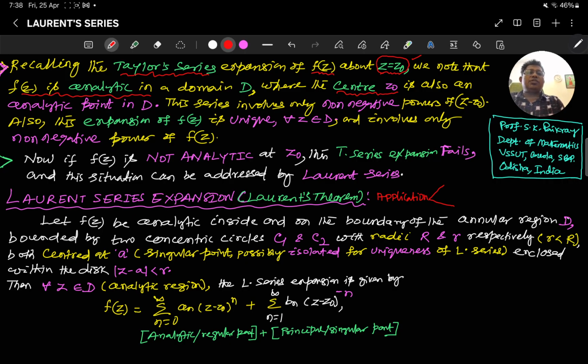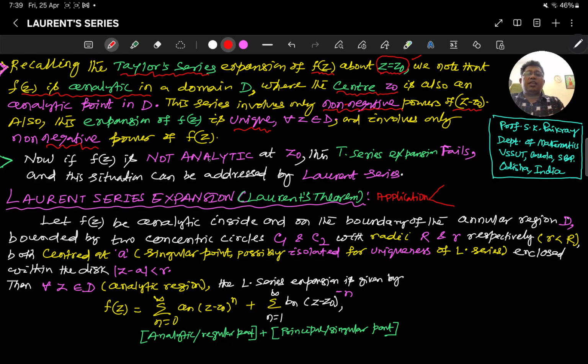So this Taylor series expansion includes only the non-negative powers of z minus z0. Also this expansion of f(z) is unique. You will find one and only one Taylor series in a given region, and it involves only non-negative powers of z.